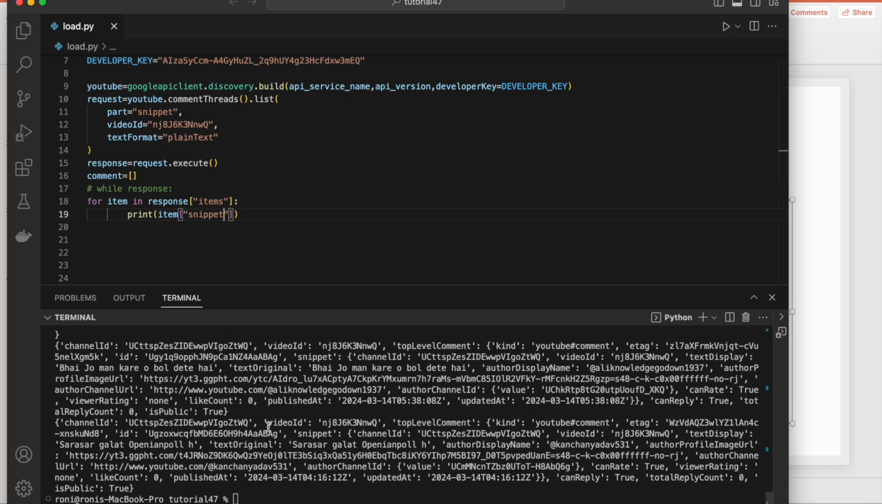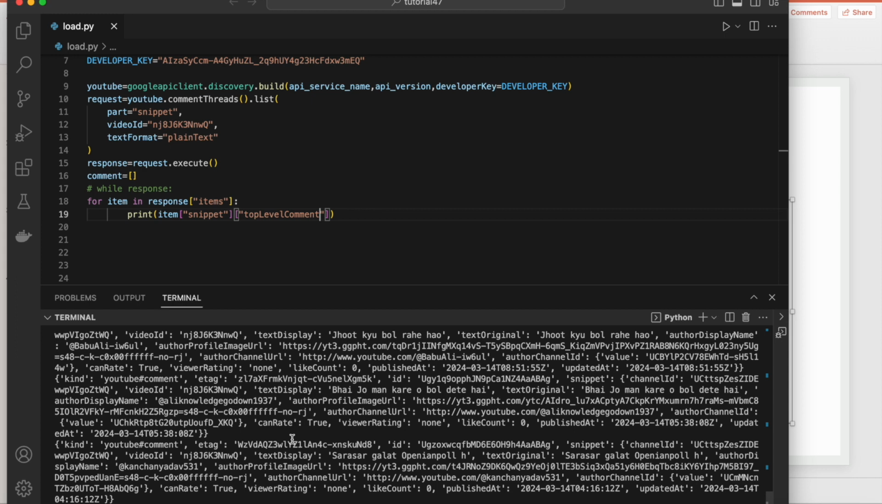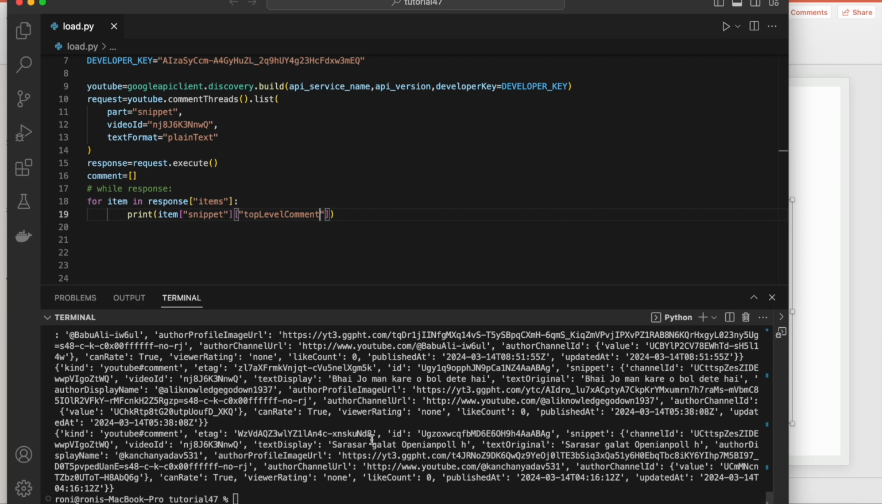Here my things are inside the top level comment, and inside the top level comment again I have something called snippet, and inside that I have text display. So basically top level comment, snippet, and text display. First copy this thing. Let's see whether it gives the snippet. Within the top level comment I have something called snippet, and inside the snippet I have the value. Again I have something called snippet.